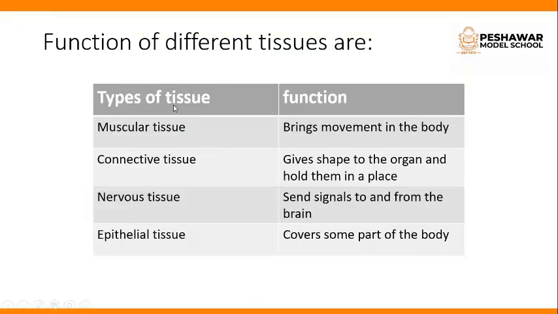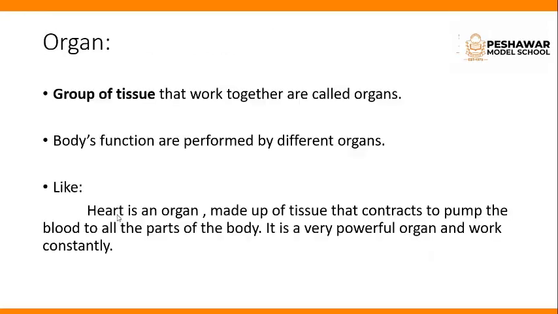Now the types of tissue and their functions. First is muscular tissue. It brings movement in the body. Connective tissue gives shape to the organs and holds them in place. Nervous tissue sends signals to and from the brain. And the epithelial tissue covers some parts of the body.